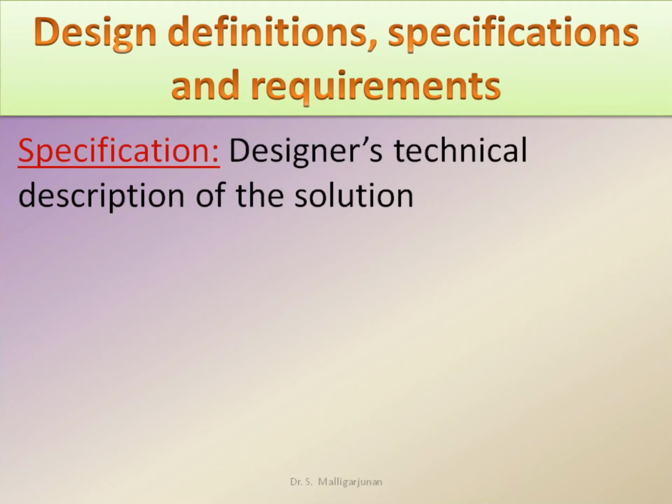Specification is the designer's technical description of the solution, in general covering the requirements and much more. Example, cost, technicalities, problems, etc. The first one is base, and this is the specification given by the designer for the customer need I want to sit.